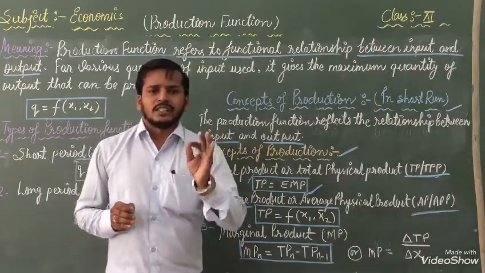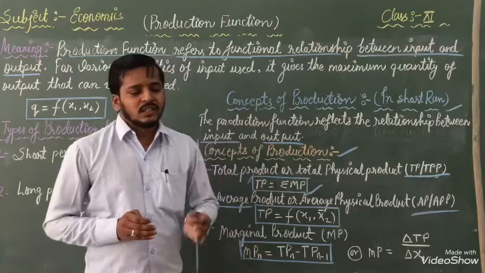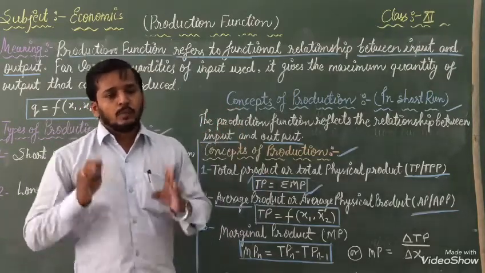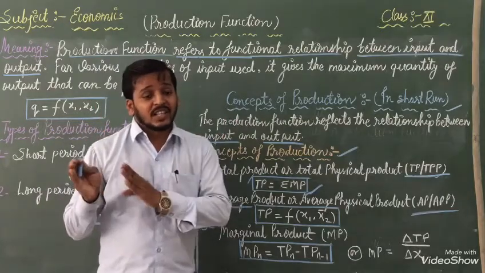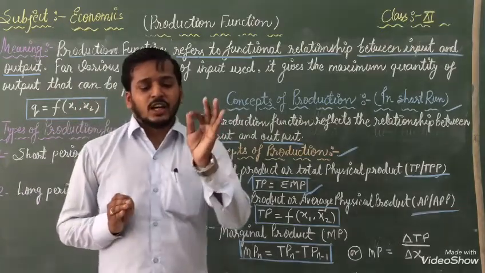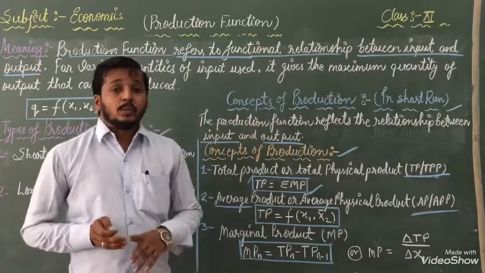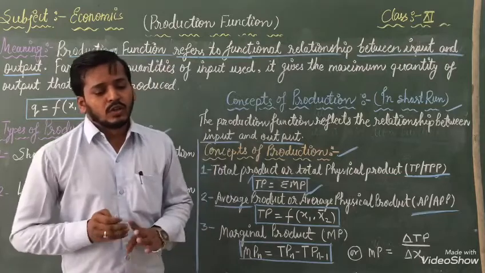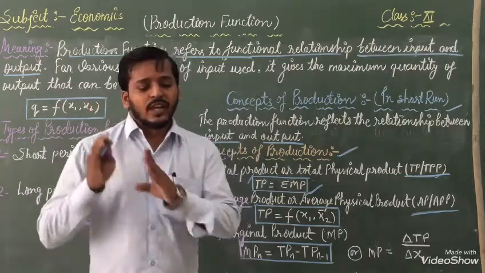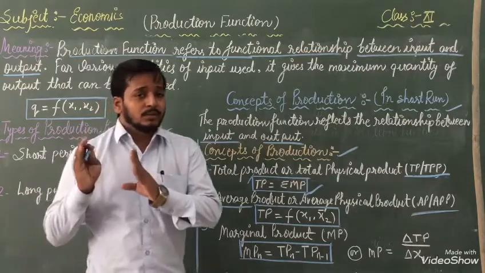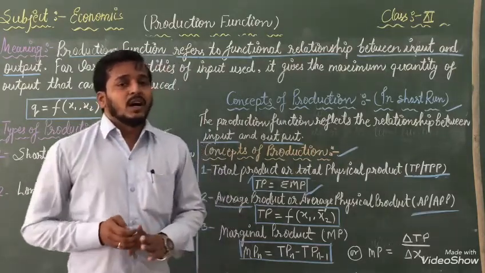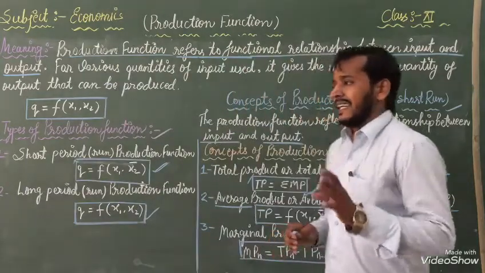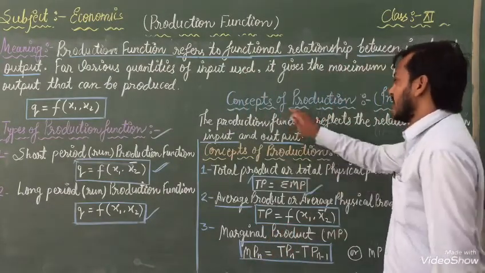Otherwise you can write one more line very shortly: it is the change of total product due to the application of one more or one less unit of a variable factor. With the help of that we can calculate marginal product. So dear students, I have completed this topic, concept of production.